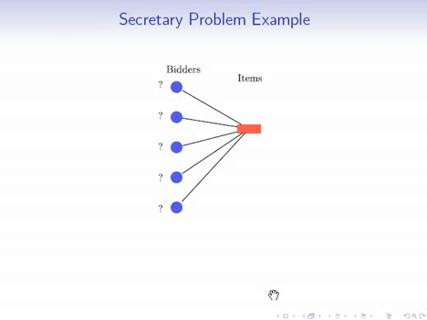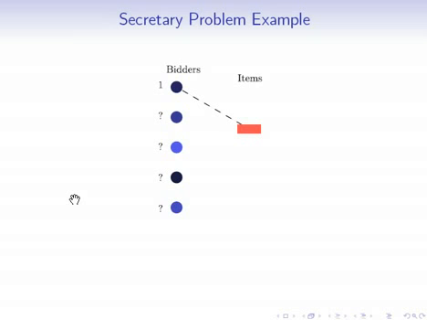So let's go through a specific example of the secretary problem just to make sure that everybody understands. Here it is. Initially we don't know everybody's bids, but let's also pretend that we don't know the edges in the graph. I'm just going to color these bidders individually so that I can emphasize that we're interviewing a random permutation of the bidders. Now we're going to reveal one bidder at a time in this random permutation. Let's reveal the first bidder. This bidder is just bidding 1 on the available item. But it's very early on, so let's say that we decide not to sell the item to this bidder.